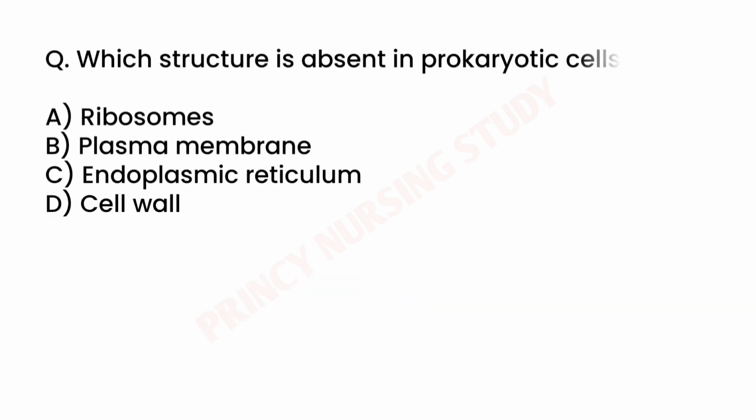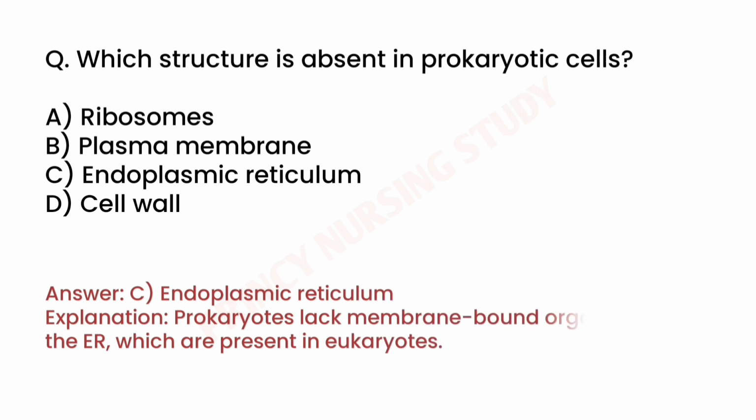Next question. Which structure is absent in prokaryotic cells? Correct answer is C. Endoplasmic reticulum. Prokaryotes lack membrane-bound organelles like the ER, which are present in eukaryotes.